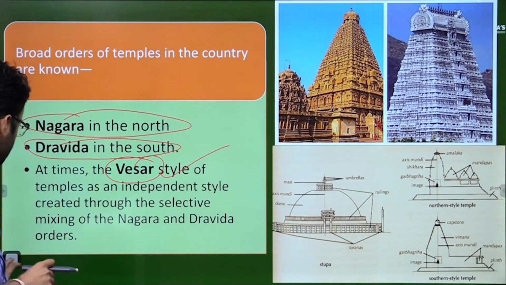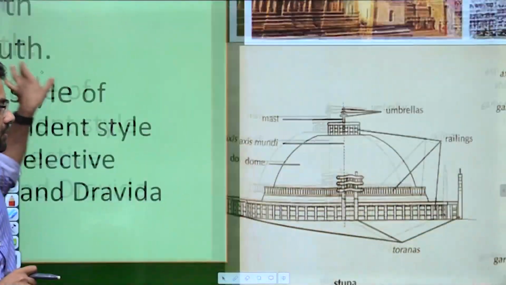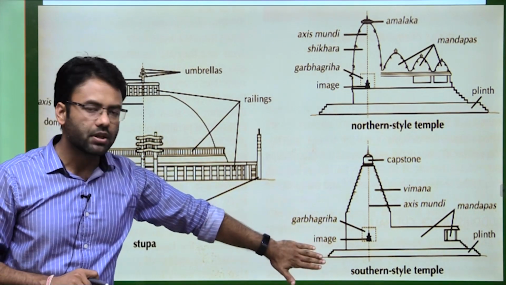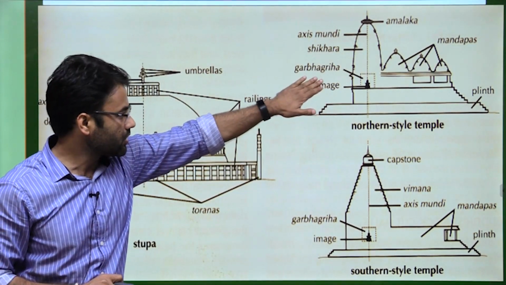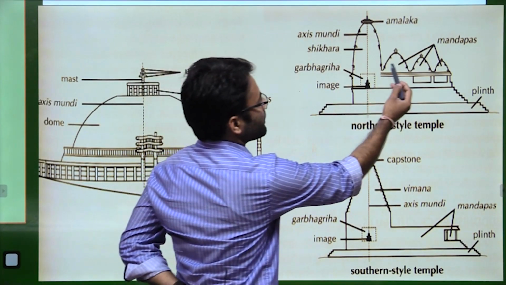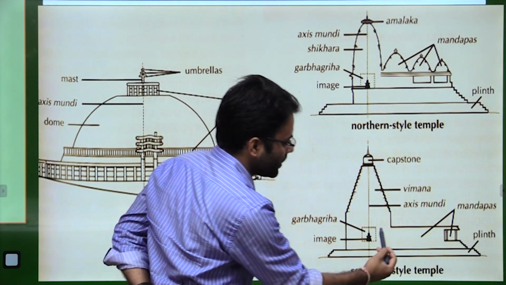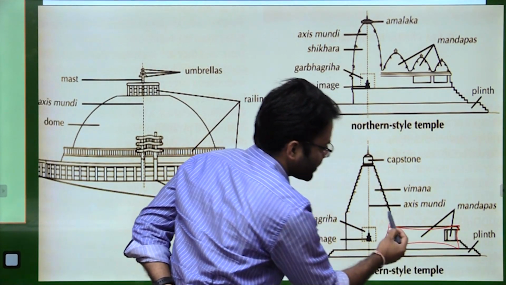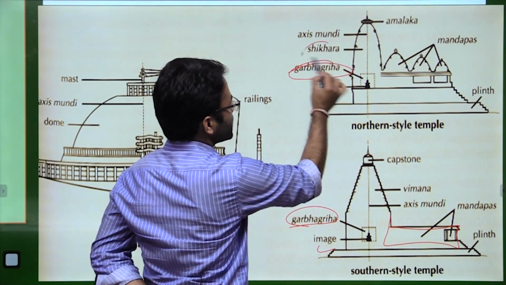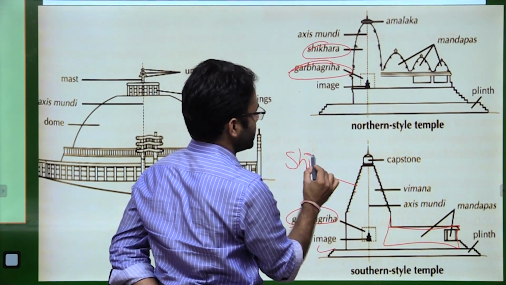Now let me take you to a few images or diagrams, so that you can understand things better. In this image, we can compare the South Indian type of temple architecture with the North Indian style. Here you can see multiple shikharas, and here you can see only a single shikhara with a long mandap. The plinth is a common feature, the Garbhagriha is a common feature, and the shikhara is a common feature here. This is also called the same way, shikhara.